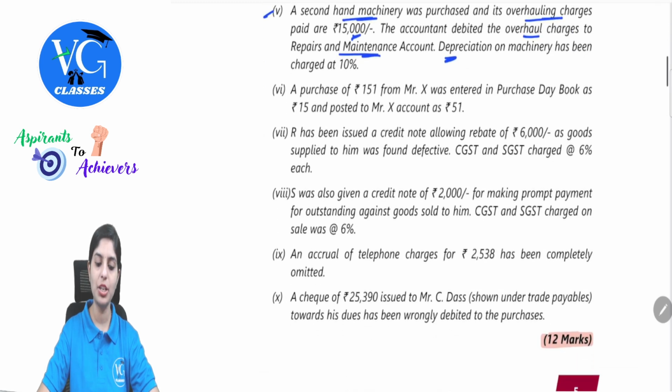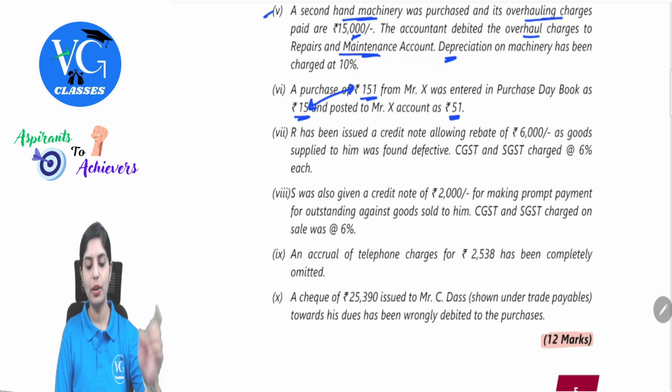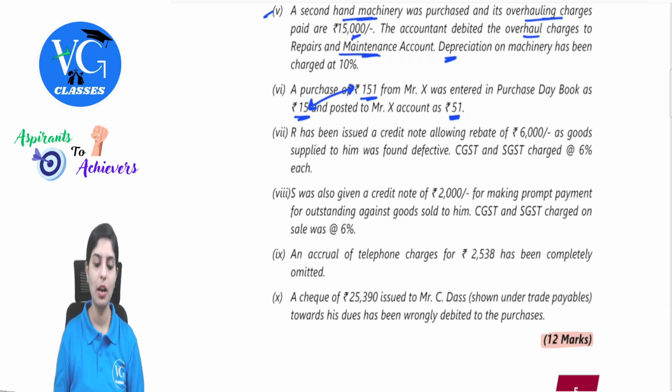Next, a purchase of 151 from Mr. X was entered in purchase day book as rupees 15 and posted to X account as 51. Purchased amount was 151. Mr. X was entered in purchase day book as 15. So again there is a mismatch with respect to amount and posted to Mr. X account as 51. So entry was wrong and posting was done at 51. Understood what is the transaction all about?